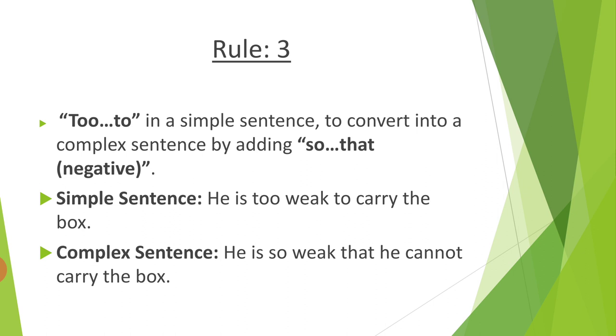She is too slow to learn the maths. So she is so slow that she cannot learn the maths. He is too lazy to do the work. He is so lazy that he cannot do the work.